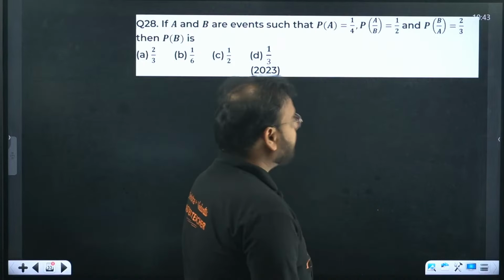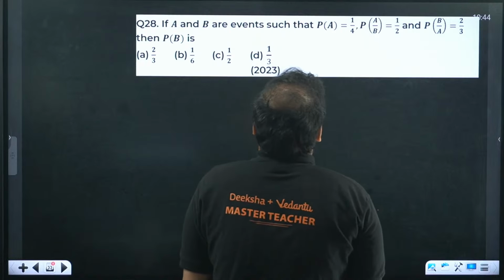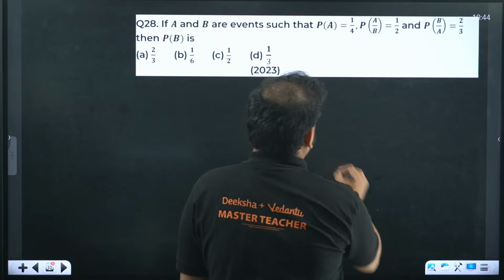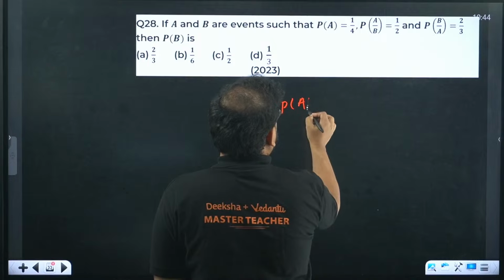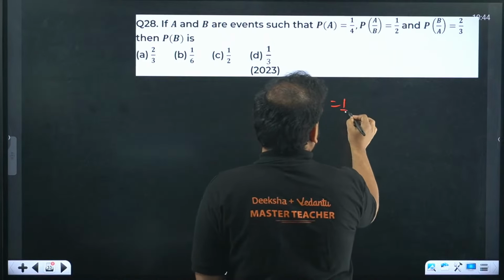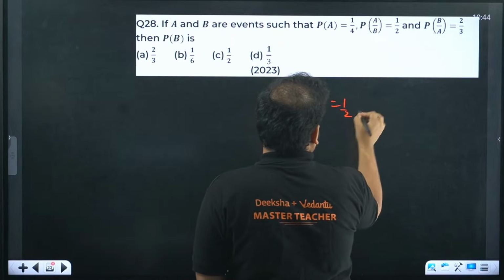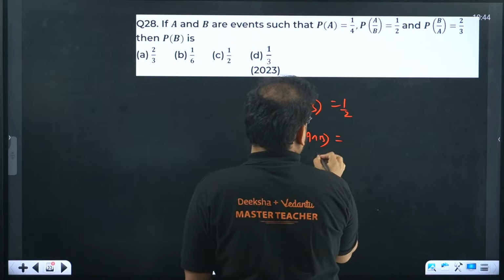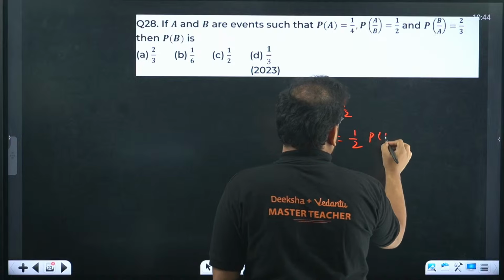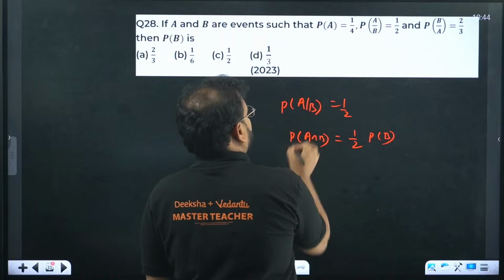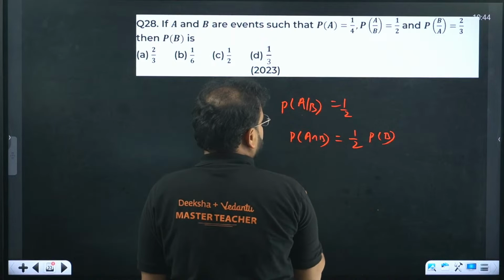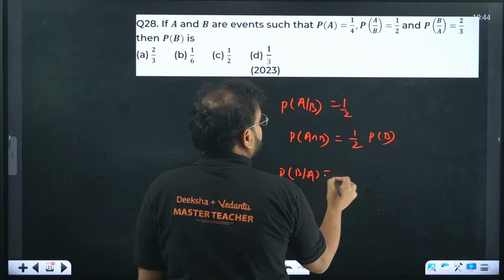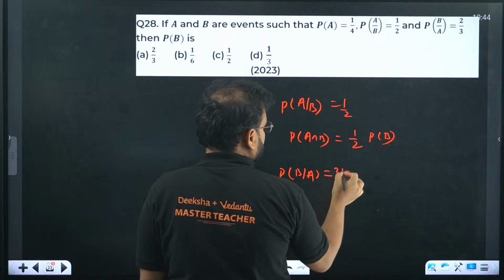Let me solve then. A and B are events such that P(A|B) is 1/2. From here we know that P(A intersection B) is 1/2 into P(B), because P(A|B) is nothing but intersection by P(B). And from the other one, P(B|A) is 2/3.